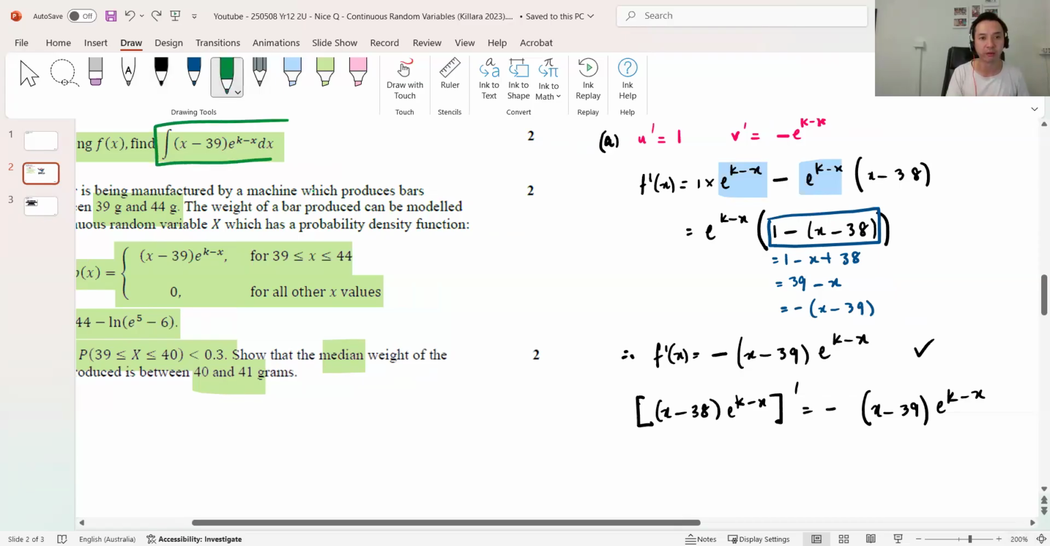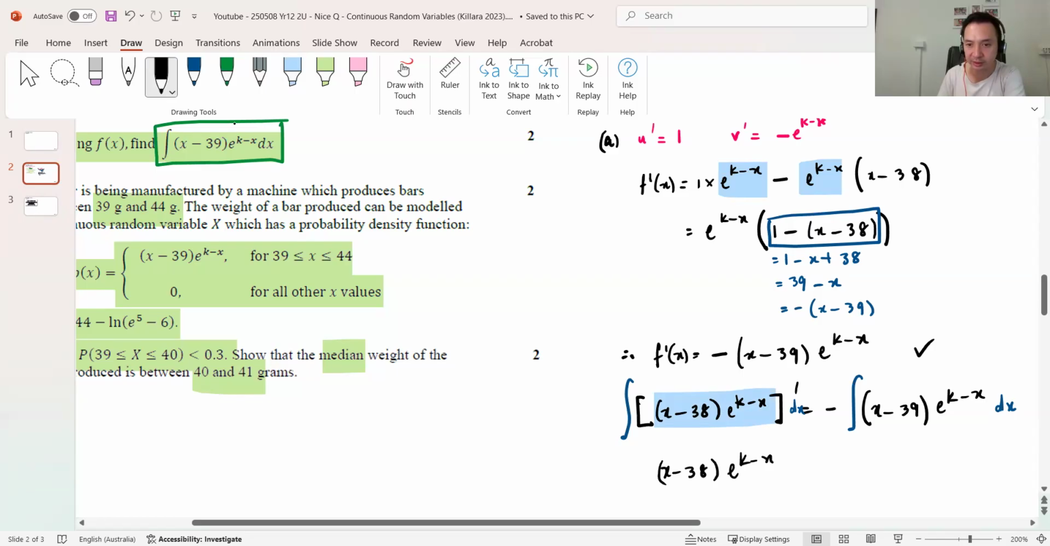Which looks exactly the same as that. So once I've differentiated it, what I do is I basically integrate both sides, dx there, and I integrate that dx. It's important because the integral of the derivative mutually cancels out, and you get the expression back. So you get x minus 38 e^(k minus x) equals now negative of the integral, which is great because then all I've got to do is chuck the negative over and I've got it, plus C.